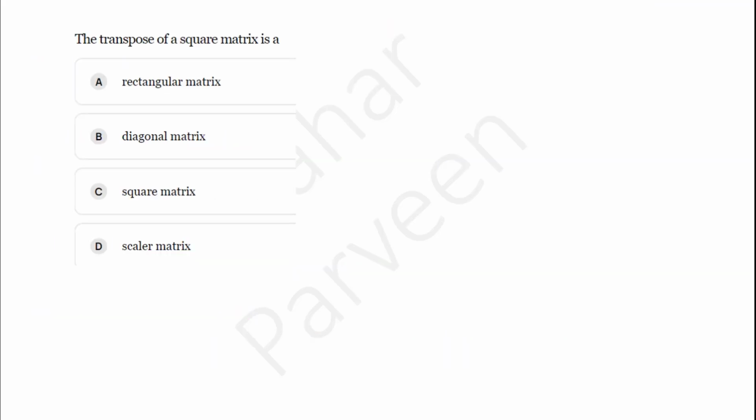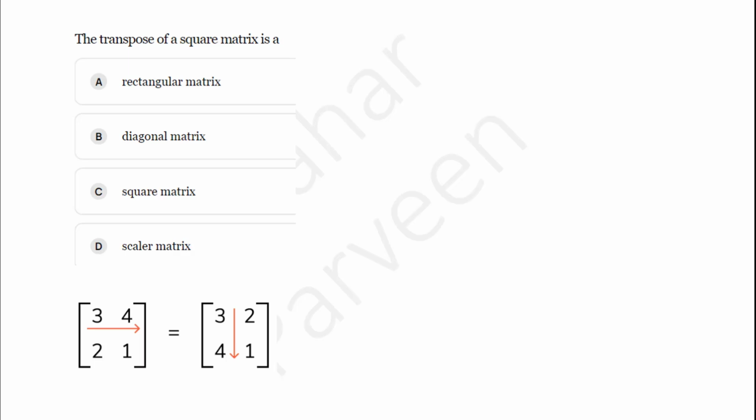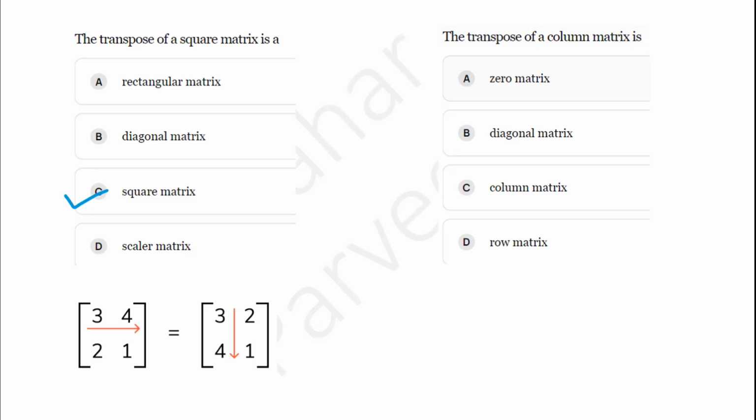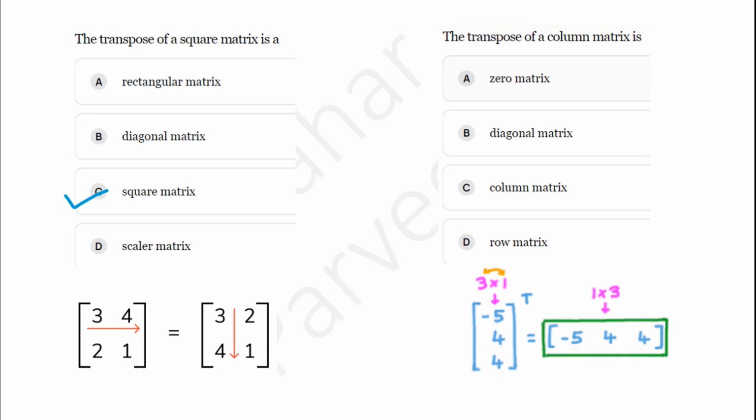Now let's have an example based on transpose of a matrix. The transpose of a square matrix: if you have a square matrix and you write a transpose for it, for example, if you have 3, 4, 2, 1, then you write it as 3, 2, 4, 1. So the resultant will be a square matrix only. Its transpose also will be a square matrix. Or if you have a question like the transpose of a column matrix is, if you have a column matrix, then if you write the transpose of it, you will have a row matrix. You have to be careful. You should imagine, write and understand what the question says. Okay.